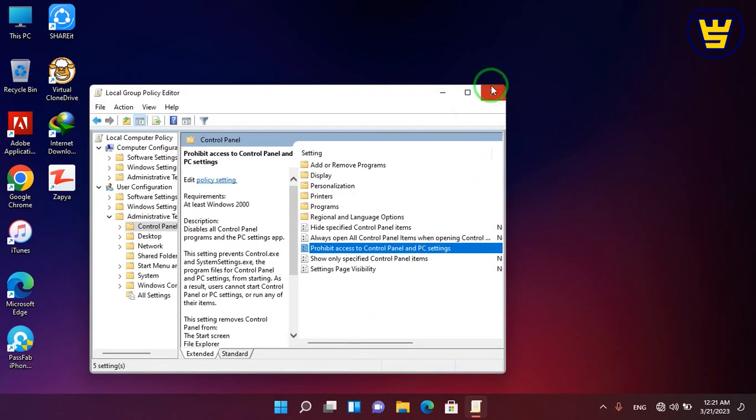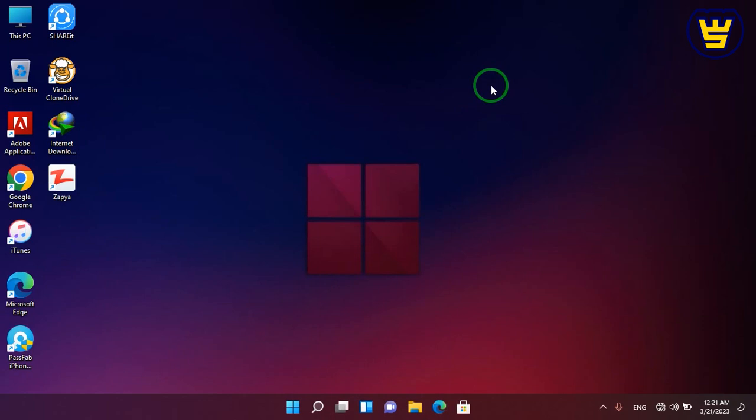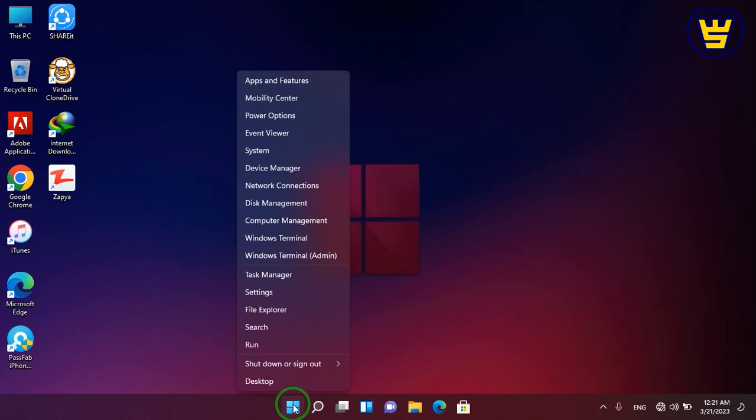Now close this. Open Control Panel. For example, right click here and go to Control Panel. In Windows 11, for example, there is no Control Panel.